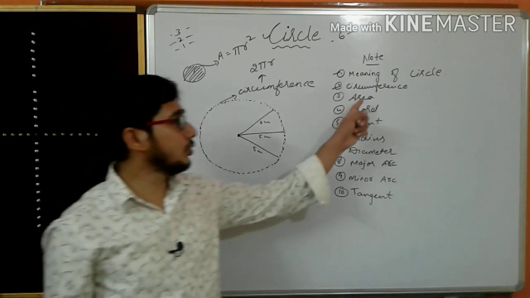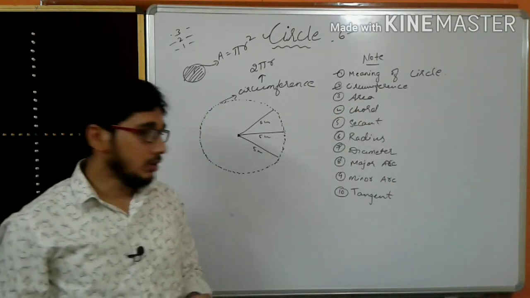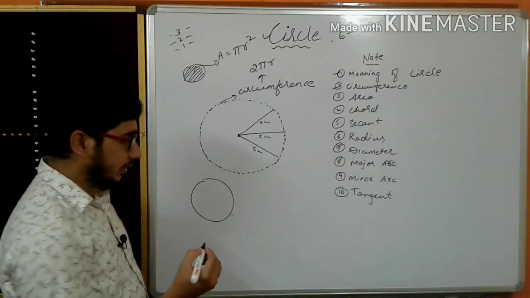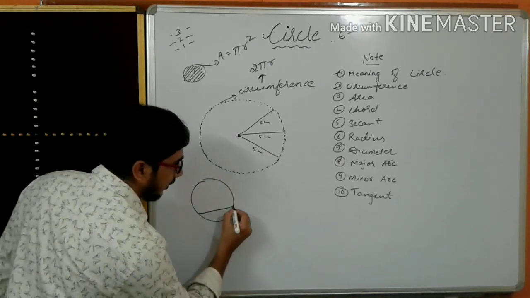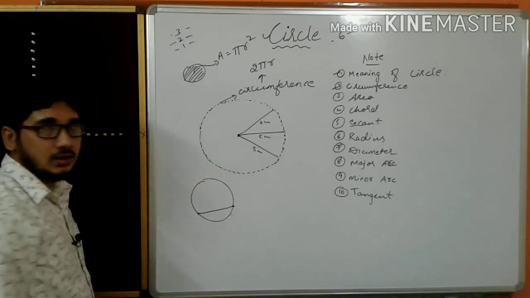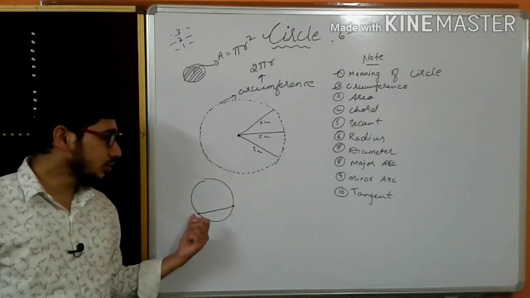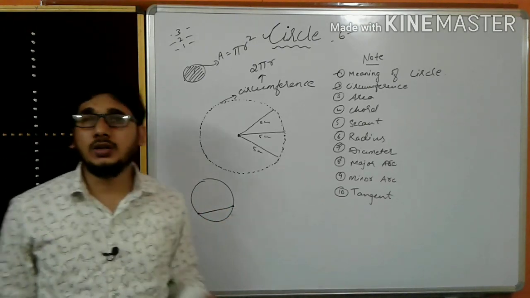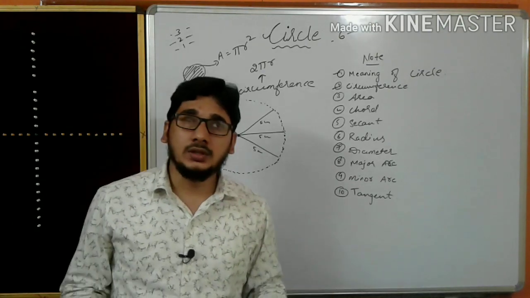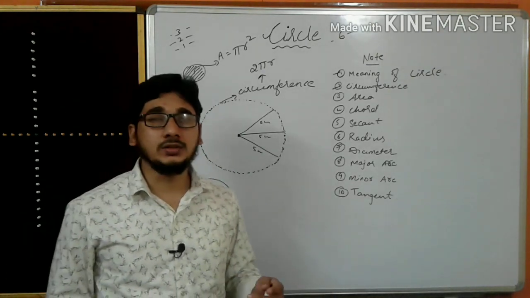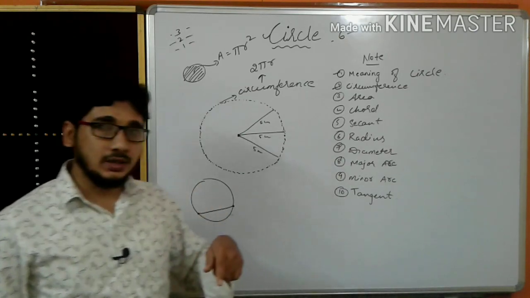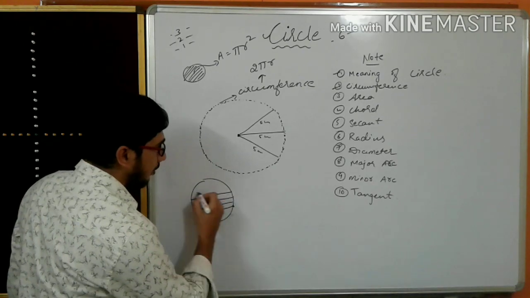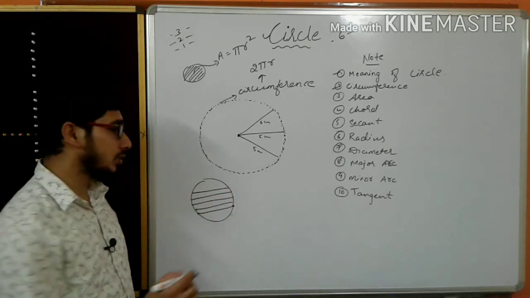Remember, pi r square. So what is a chord now? The line joining the circumference of the circle at 2 points is known as a chord. How many chords can we draw? Plenty, an infinite number of lines we can draw in the circle like that. Infinity number of chords we can draw.